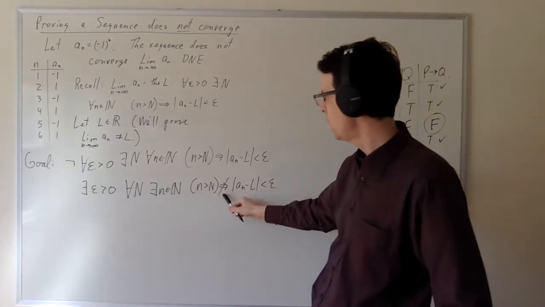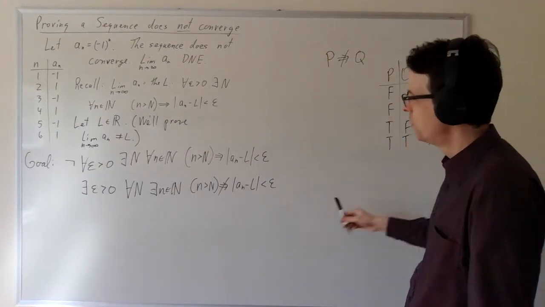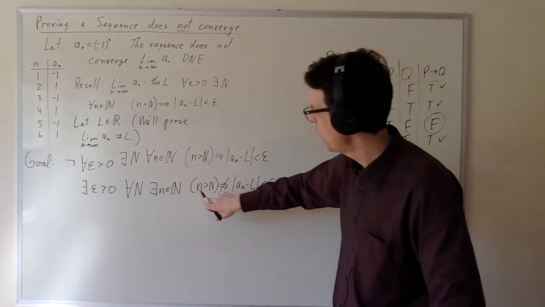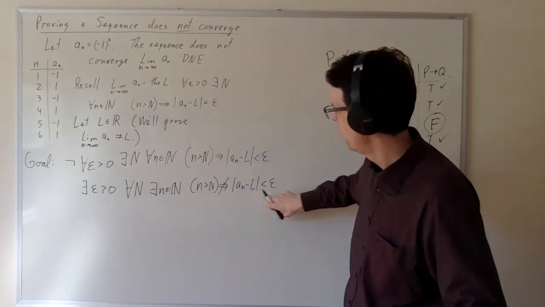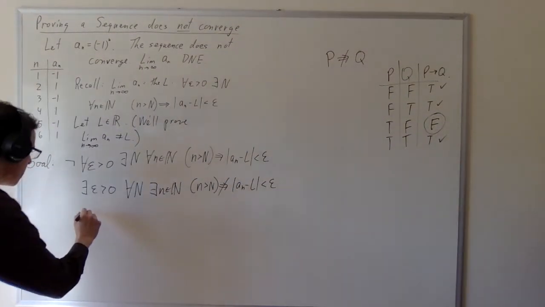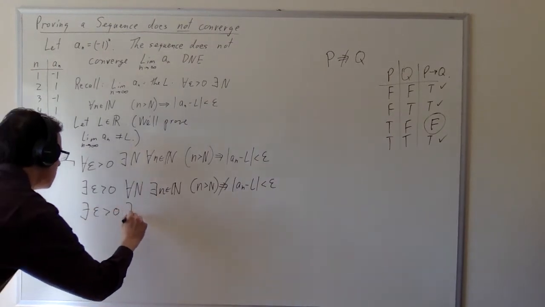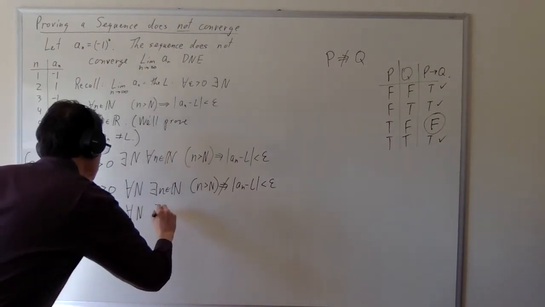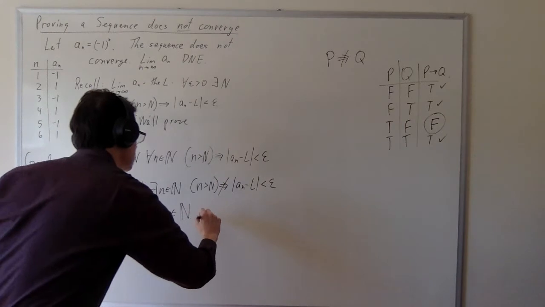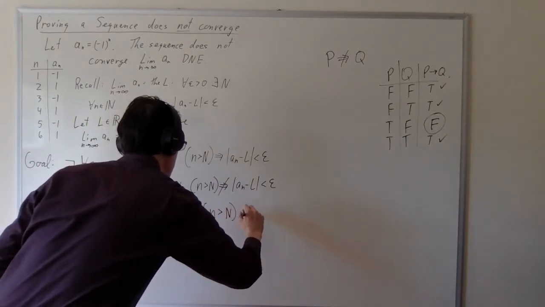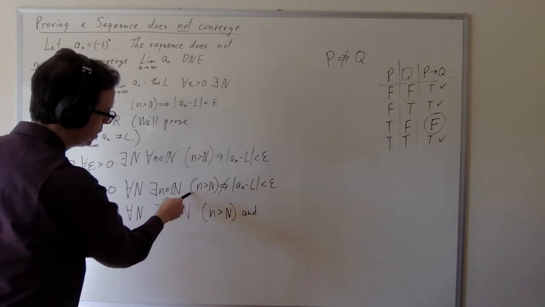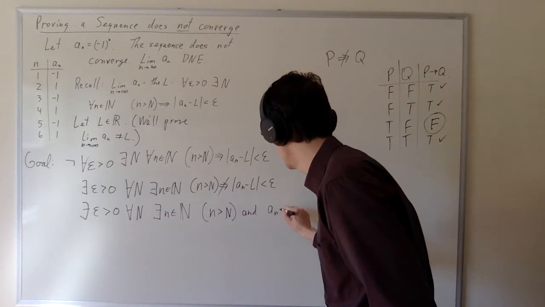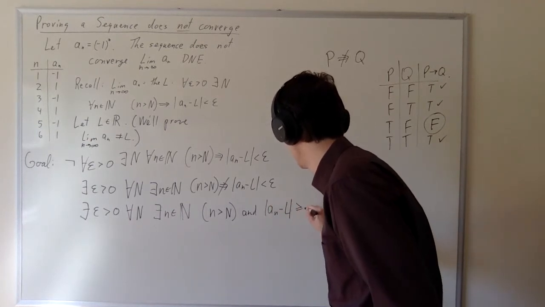That's the only way an implication can be false. And so when we negate this implication, the best way to negate it is to assert that this is true and that is false. So I'm going to rewrite this so that it's an assertion that this is true and that is false. I'm trying to negate the entire logical statement. Oops, I did that wrong, so I'm going to recopy everything here. So there exists a little n so that n is indeed greater than cap N, and so P is true, and this is false. Now this is a less than symbol, so the simplest way to make it false is to change it to a greater than or equal to symbol.